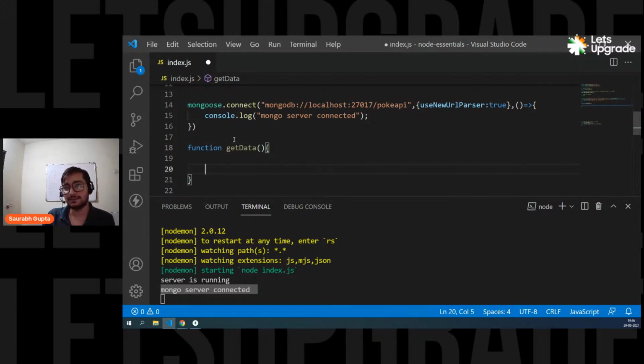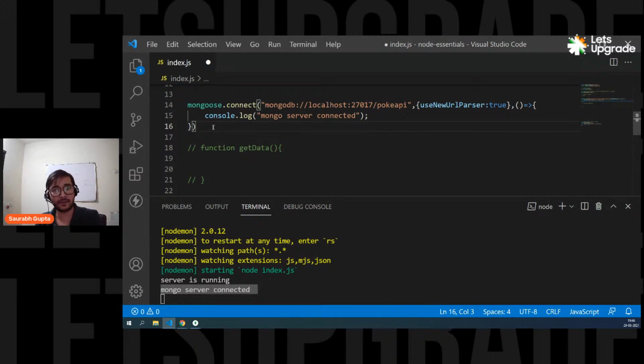But before all of this, guys, you have to create a schema and a model, right? Let's just omit this function for now. Okay, database connection is done, but now to work with the collection, you have to create a schema and a model. That is very important. So let's do that first. Let's create a schema and a model.